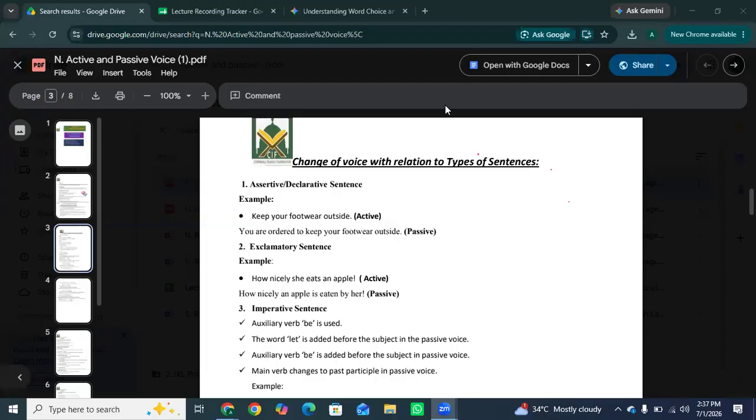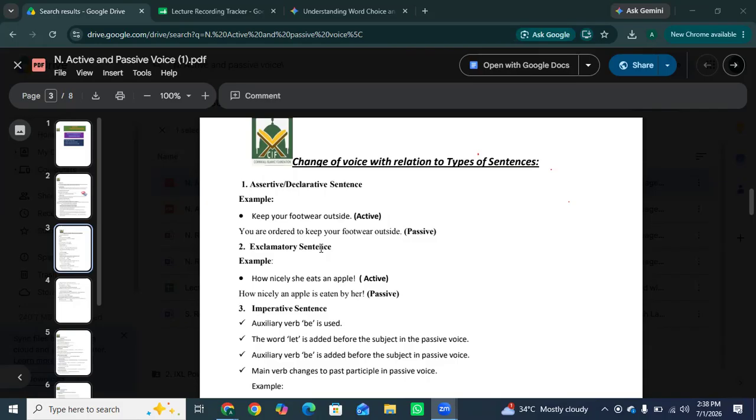Change of voice with relation to the types of sentence. No matter if a sentence is a statement, a question, a command, or an exclamation, the rules still apply. We just adjust our helping verbs to make it sound natural. The first one is the assertive or declarative sentence. For example, keep your footwear outside. In passive: you are ordered to keep your footwear outside.